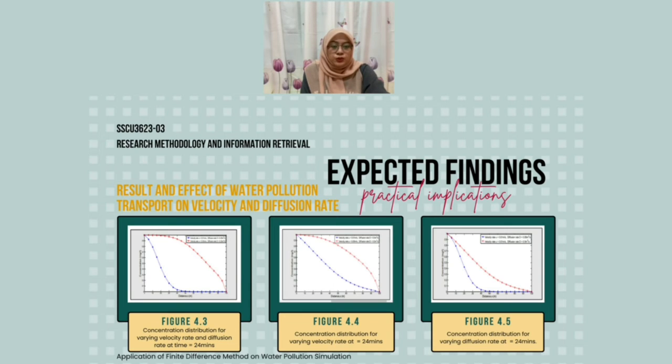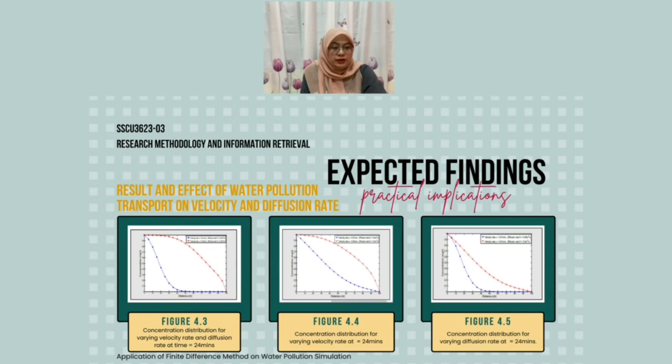Figure 4.5 shows that even though the diffusion rate remains constant at d equals 0.5 meter squared per second, the concentration of the pollutant spreads faster by increasing the velocity rate. This is the same as when we fix the value of diffusion rate and vary the value of velocity rate. The result gives a faster rate of spreading of the pollutants in the water. Figure 4.5 shows the concentration distribution for each diffusion rate at 24 minutes. The diffusion rate varies at d equals 0.05 meters squared per second and 0.5 meters squared per second.